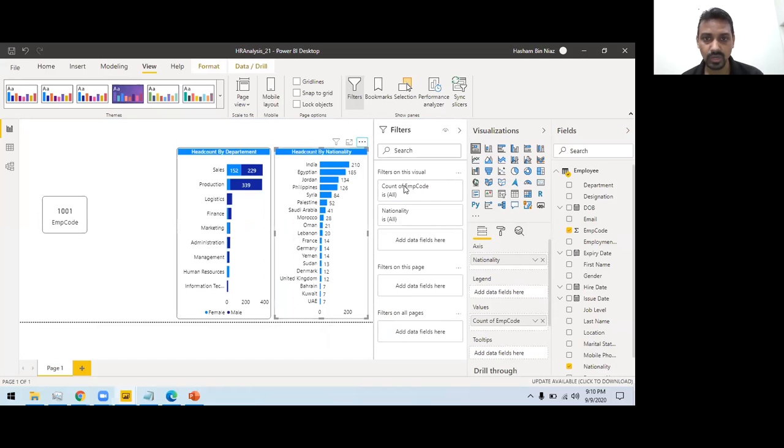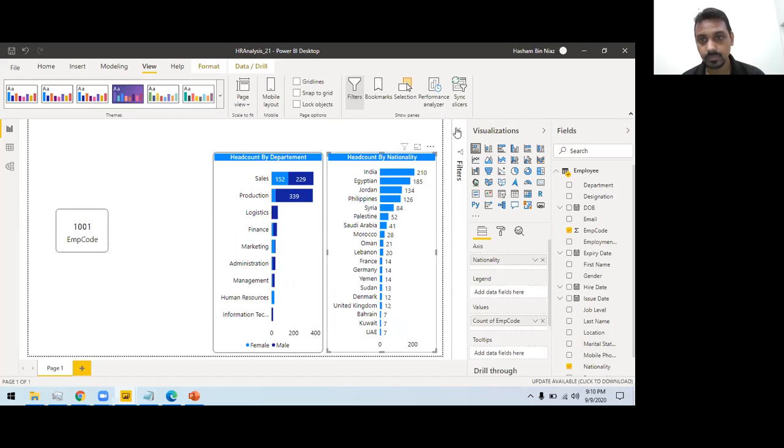Also, you can do the sorting as well if you want. Currently by default it's sorting, but if you want any specific order, by nationality, name, or alphabetically, you can sort this as well. This is the property you can use. Okay.